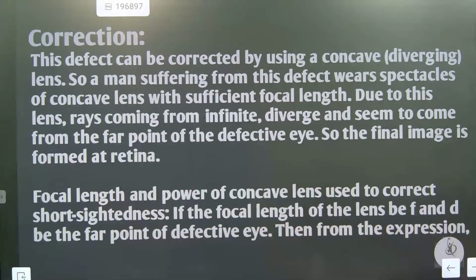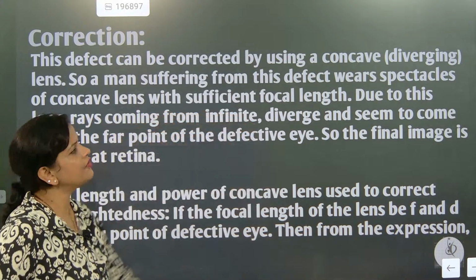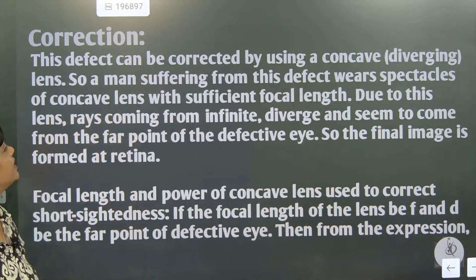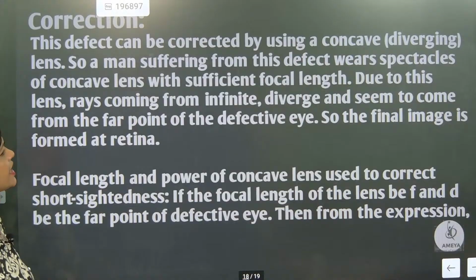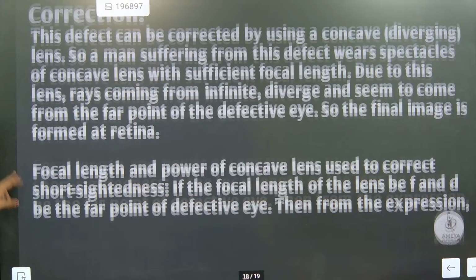This defect can be corrected by using a concave lens. Yes, it will be a diverging lens. So a man suffering from the defect wears spectacles with a concave lens of suitable focal length. Due to this lens, rays coming from infinity diverge and seem to come from the far off point. So this is the nearby point correction part.